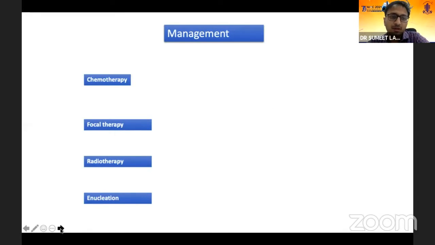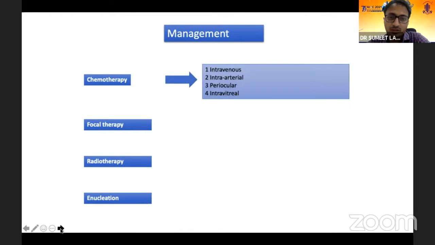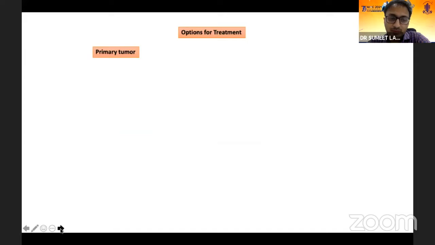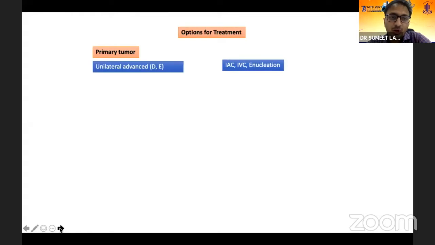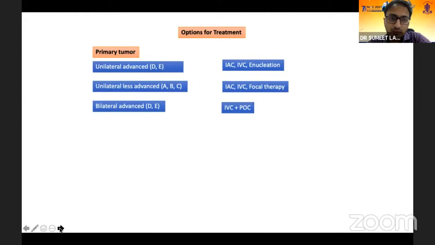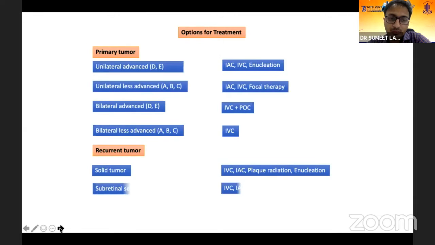Now, how do you manage today? There are a lot of options: chemotherapy, focal therapy, radiotherapy, and enucleation. I will just show you this in brief: the chemotherapy can be given in various ways, from intravenous, intraarterial, periocular, and intravitreal. Focal therapy consists majorly of lasers, and the radiotherapy is EBRT or plaque brachytherapy. And the end is the enucleation. Options for treatment depend on the primary tumor or recurrence of the tumor and again the size of the tumor.